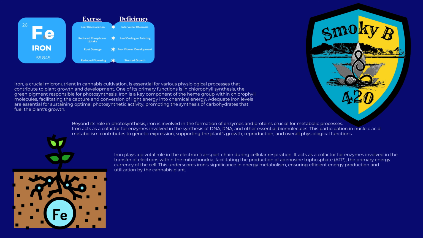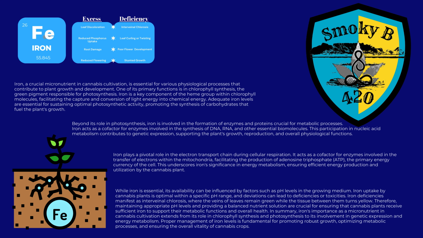Iron plays a pivotal role in the electron transport chain during cellular respiration. It acts as a cofactor for enzymes involved in the transfer of electrons within the mitochondria, facilitating the production of adenosine triphosphate, or ATP, the primary energy currency of the cell. This underscores iron's significance in energy metabolism, ensuring efficient energy production and utilization by the cannabis plant.